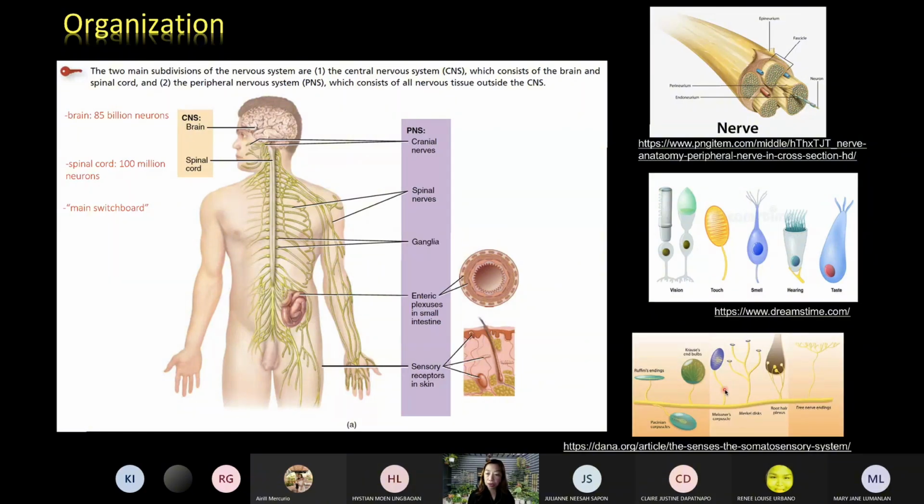If you can still recall the discussion of your integumentary system last semester, your zoology class I think, what's the work of the Ruffini corpuscles or the Ruffini nerve endings, if you can still recall? You discussed the integumentary system, right? Yes?